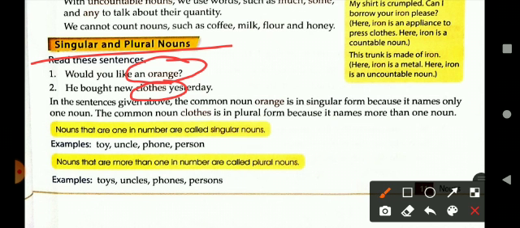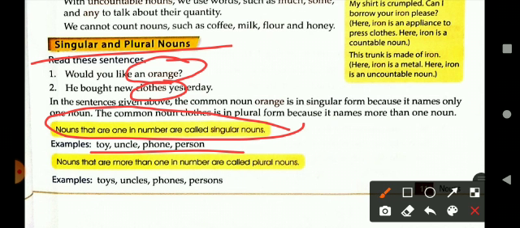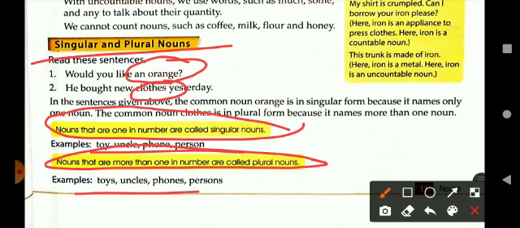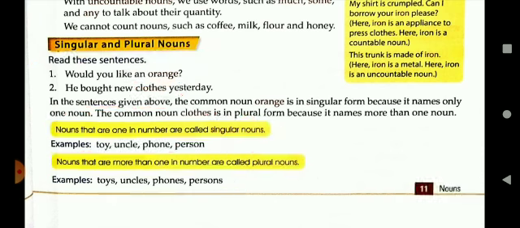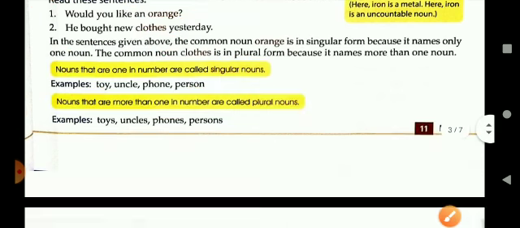Nouns that are one in number are called singular nouns. For example, toy, uncle, phone, person. And the nouns that are more than one in number are called plural nouns. For example, toys, uncles, phones and persons.